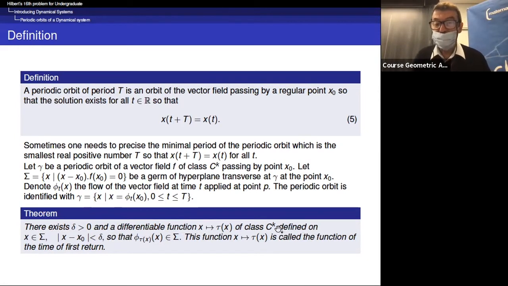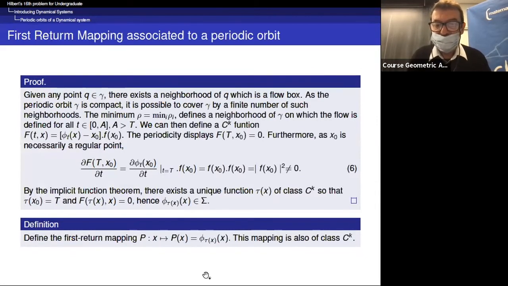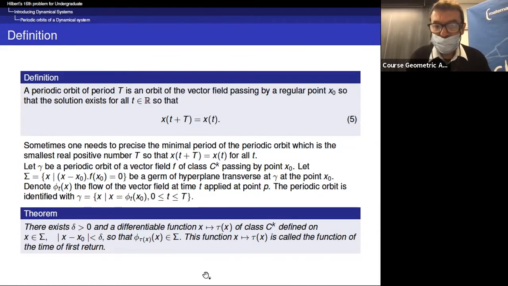It's important that it has the same regularity as the vector field, defined in the neighborhood norm of x minus x0 less than delta, so that phi at time tau of x belongs to sigma. Sigma is the cross section here. And this function is called the function of the time of first return map.